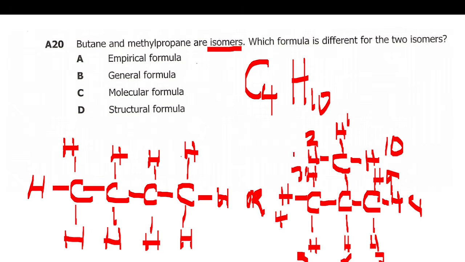But their structural formulas here are different, though their molecular formulas are the same. So this one is methyl propane. This one is butane. Now they are asking which formula is different for the two isomers. The one which is different is the structural formula, while the molecular formula is the same. So our answer is D.